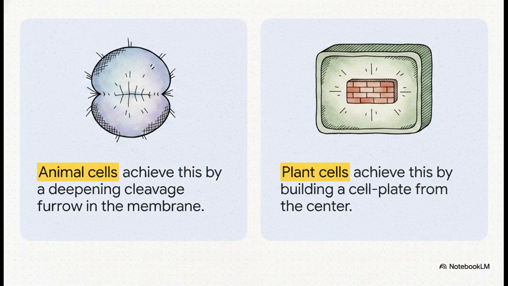A cleavage furrow appears in the plasma membrane and gradually deepens, pinching the cell inward until it simply splits into two. Easy enough, right? But plant cells are encased in a rigid, inextensible cell wall. They literally can't pinch. So instead, they undergo a kind of interior construction project. A precursor called a cell plate starts right in the center of the cell and grows outward. It's like building a brick wall from the inside out until it meets the existing lateral walls.